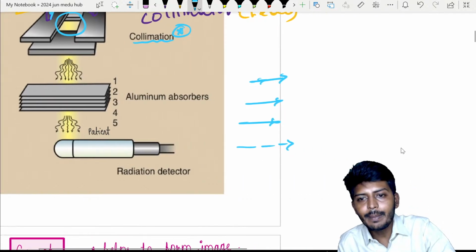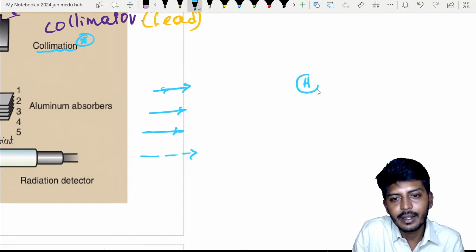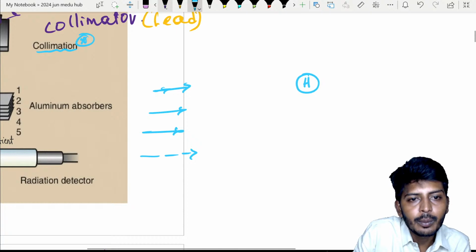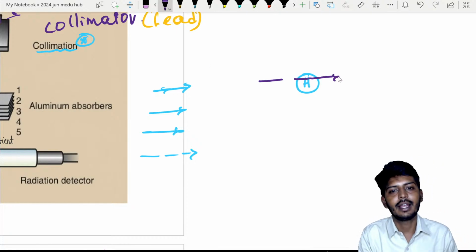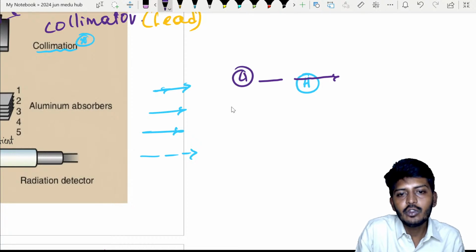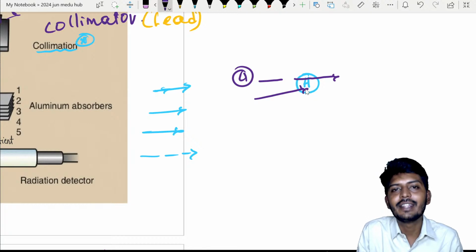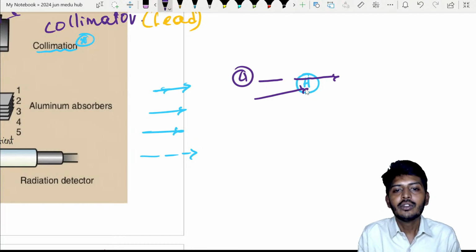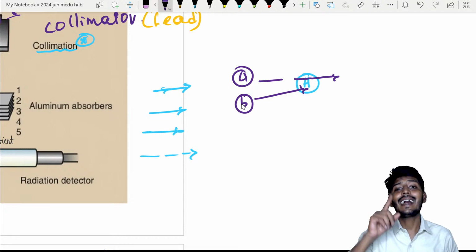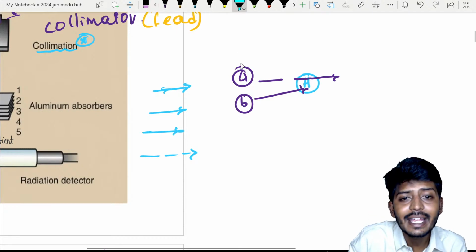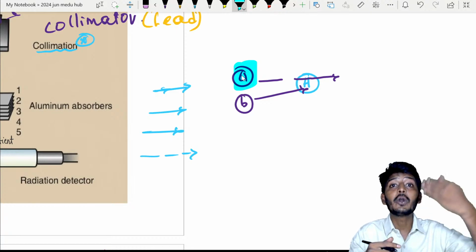Now, what do I mean by this? For example, imagine I have one human standing here. On this human, I have one X-ray which is able to penetrate and go out. That is option A. Then let's take one more ray. It will fall on the human and just get absorbed inside the human. This is your second one. So now when we are doing an X-ray, please understand, the only useful ray is A, because it is penetrating and going to the other side.